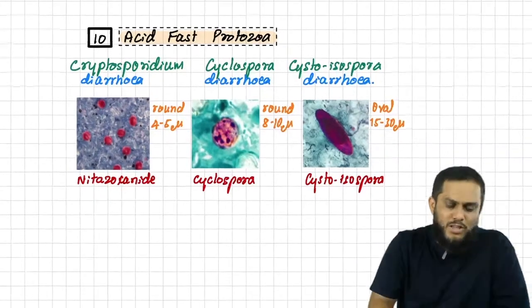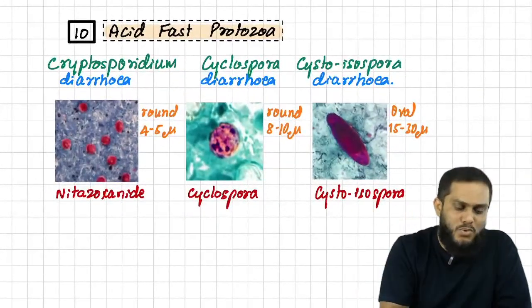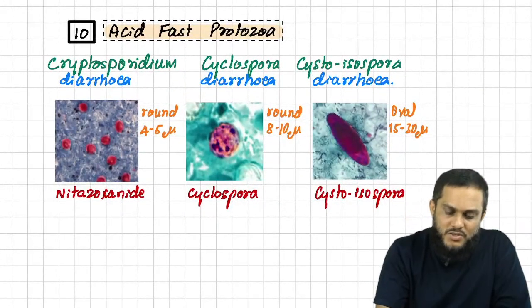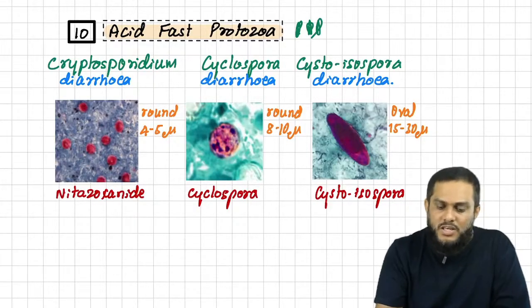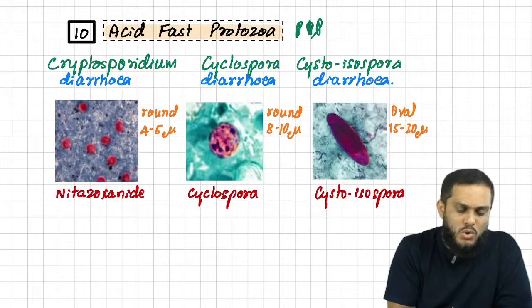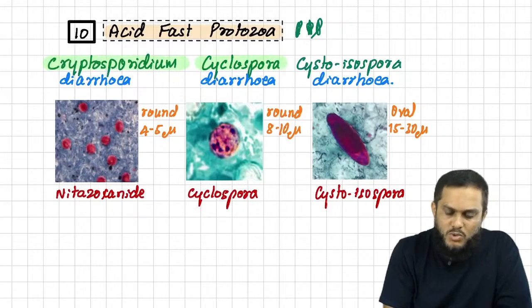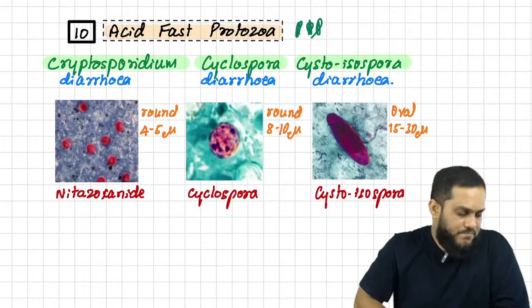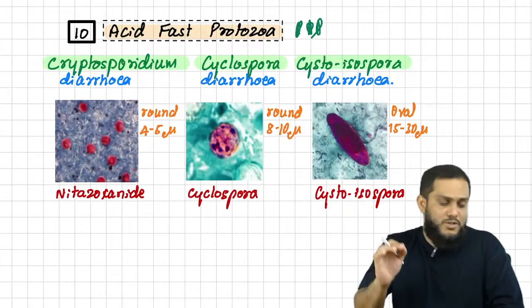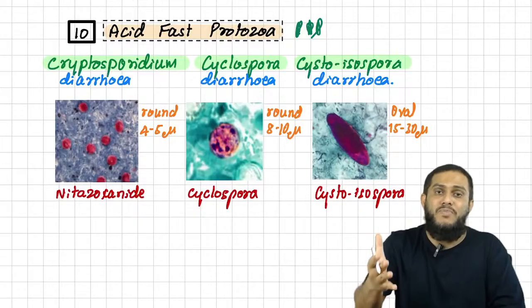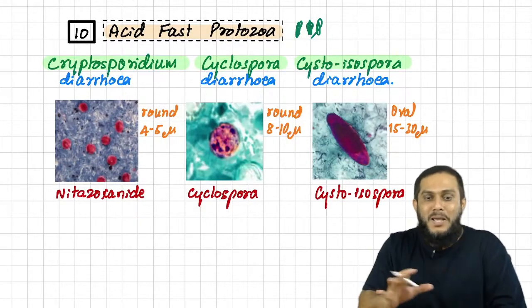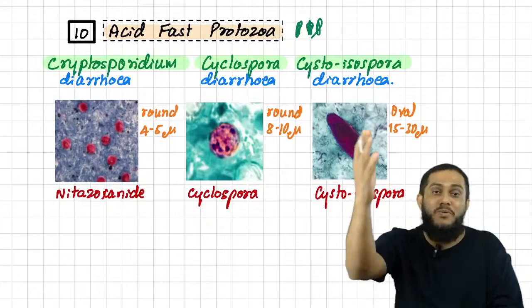Beginning with the 10th topic, acid fast protozoa, which is the examiners' very favorite. We have three acid fast protozoa: Cryptosporidium, Cyclospora, and Cystoisospora, and all of them cause diarrhea, gastroenteritis.